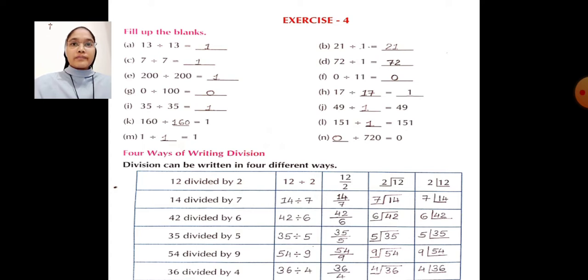Thirdly, 0 divided by any number is 0. Division of a number by 0 is not possible.